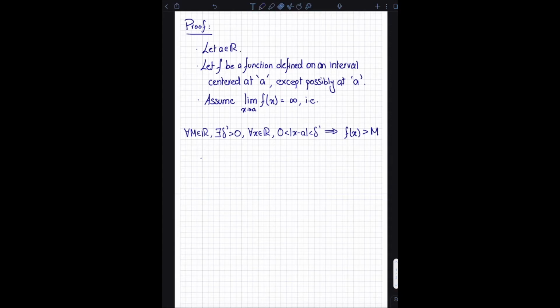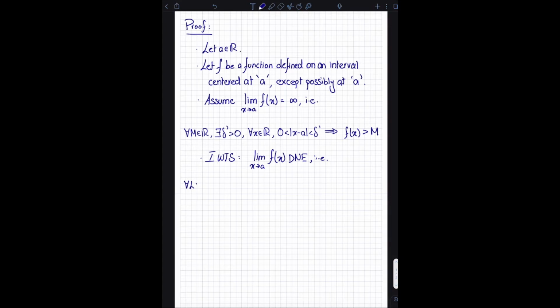I want to prove. So I want to show the limit as x approaches a of f of x does not exist. So what does this mean? What does it mean for a limit to not exist? Well, the epsilon delta definition is as follows.